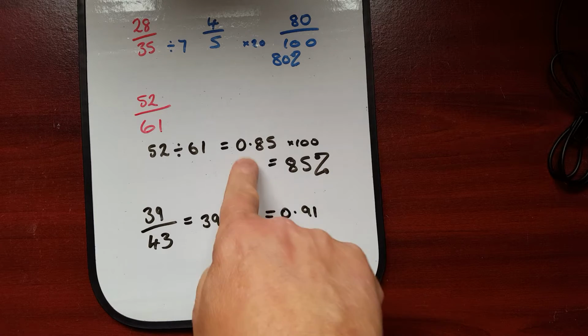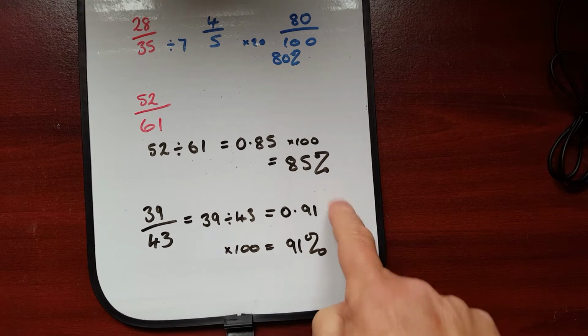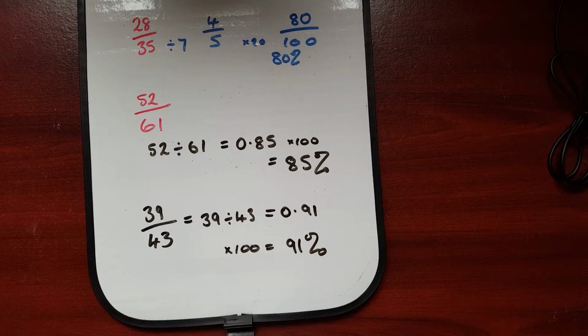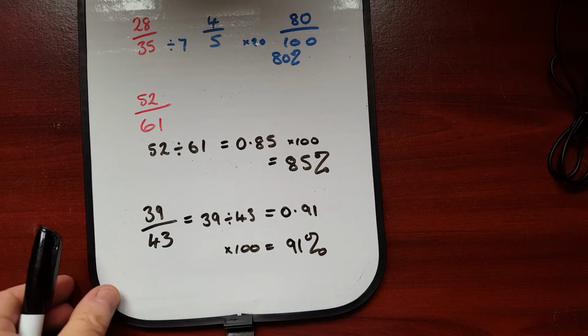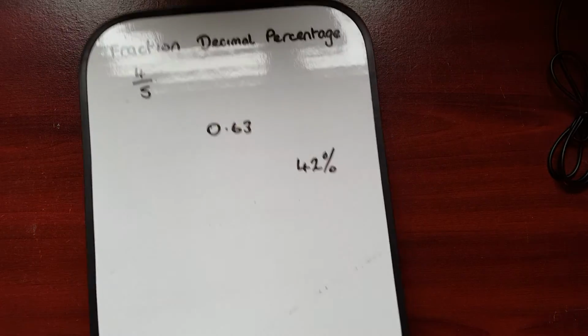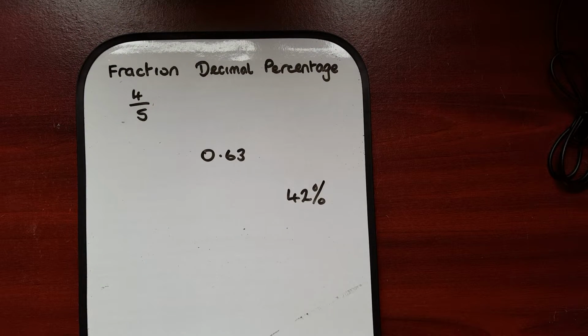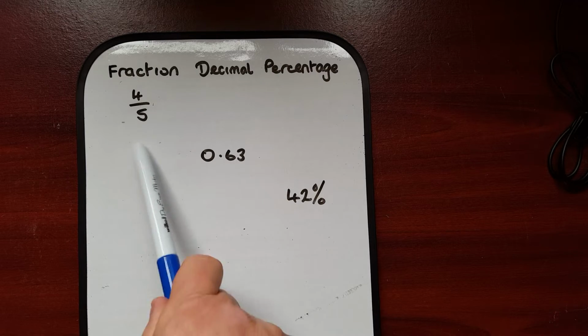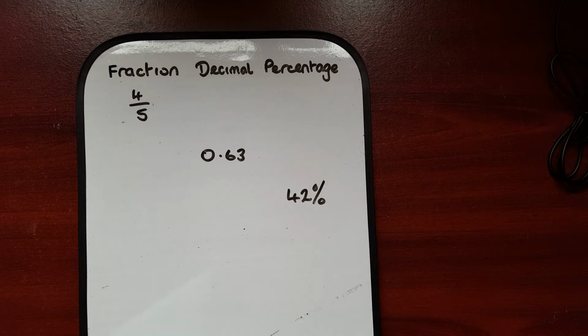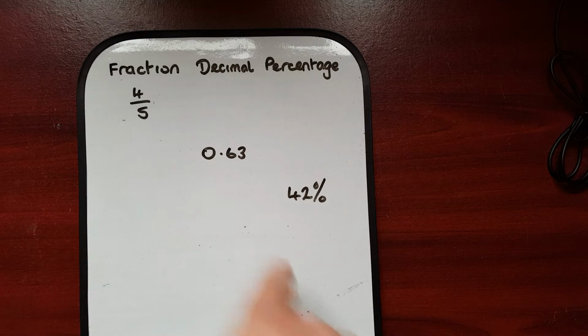Have you noticed this link? 0.85, 85%, 0.91, 91%. This is a common thing. And this is going to take us on to our next set of questions, because what they often like you to do is convert between fractions, decimals and percentages, because they're all different ways of saying the same thing. So let's try it. Let's take these numbers here and convert them into all of the other versions.